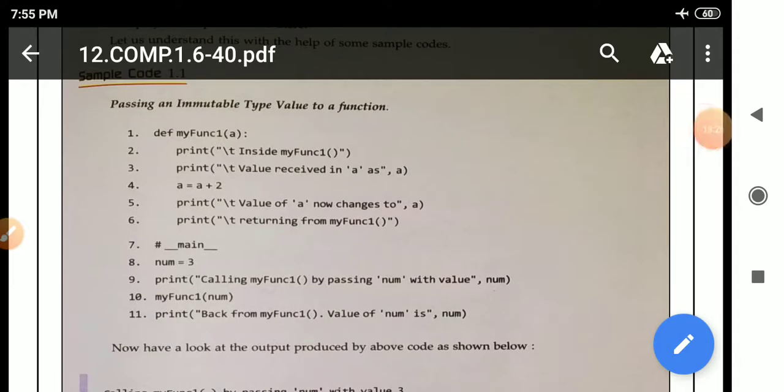So in immutable type, any change in its value will also change the memory address. Here the value is changing, that is why the memory address is also changing inside the function call. But in main statement we are getting the value of num as 3. This is happening due to immutable type.